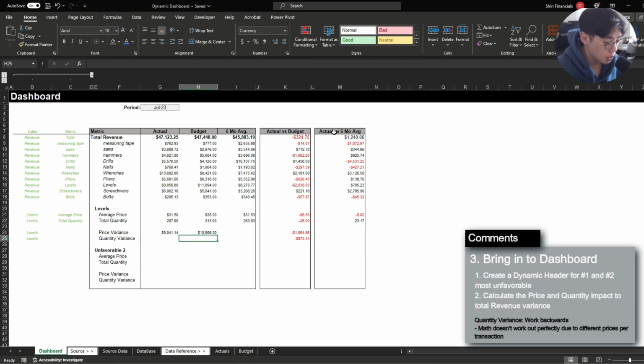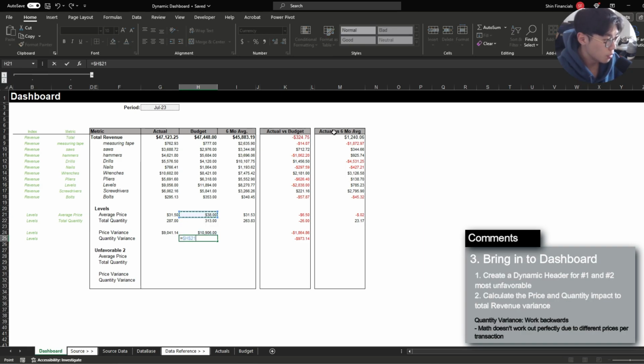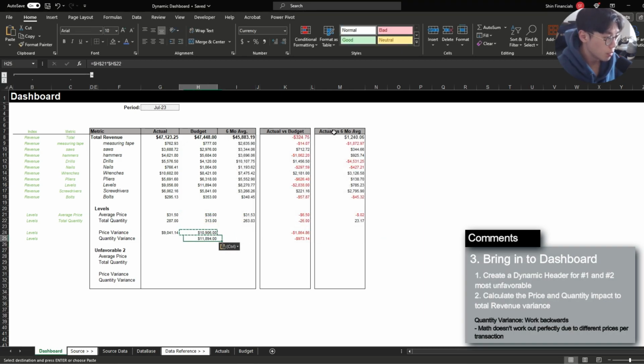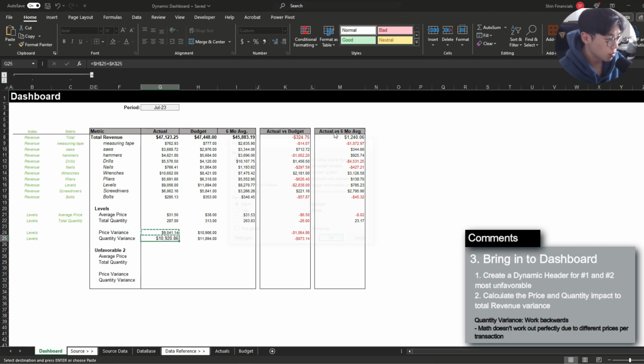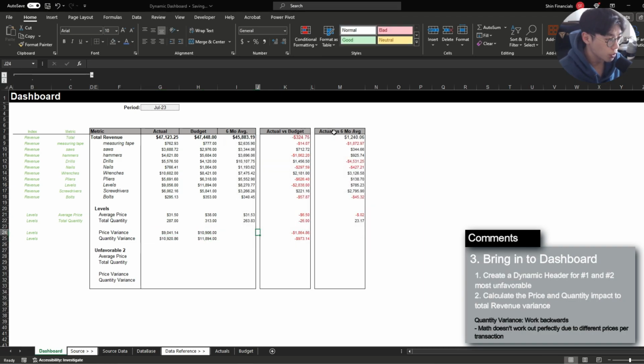And we know for our quantity variance, it's always going to use the average price of the budget. So we're going to multiply this with this first. And for the actual side, we're simply going to just add the budgeted quantity and the variance amount, which will get you to the figures right here.